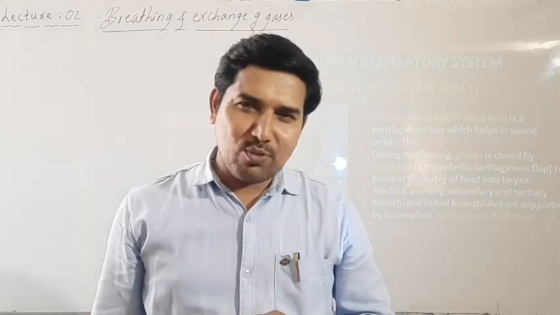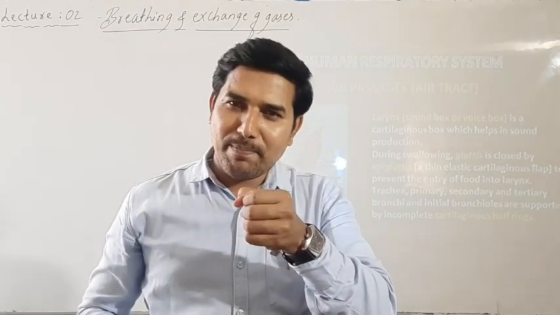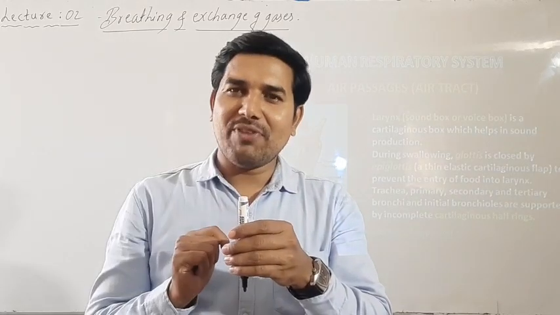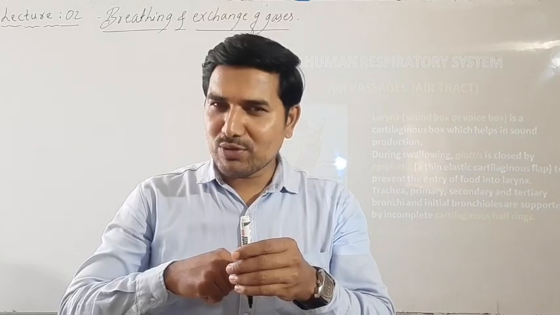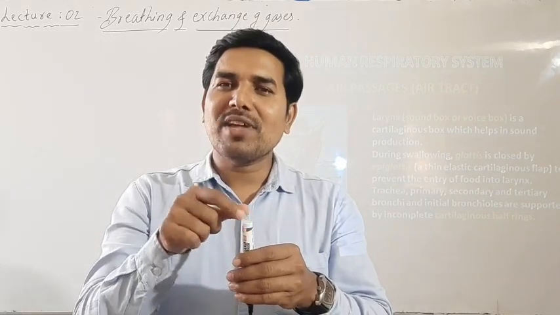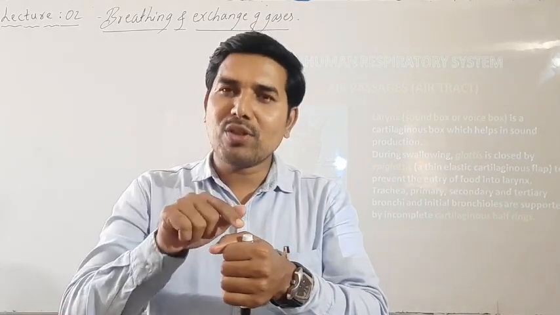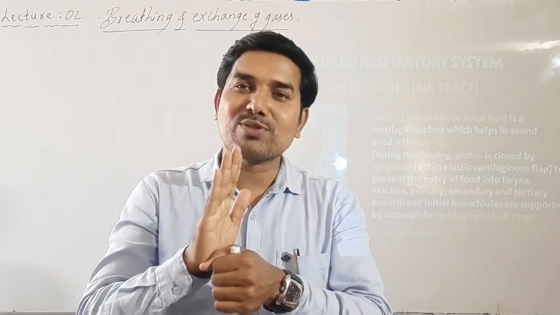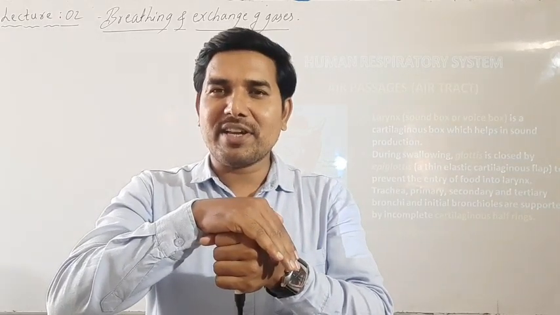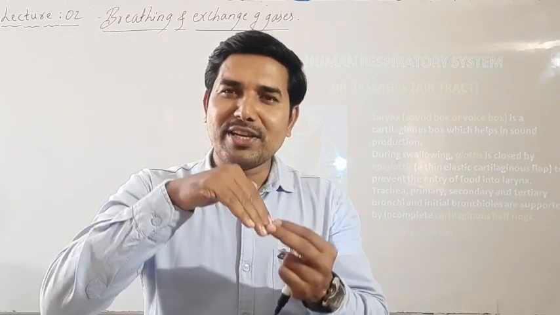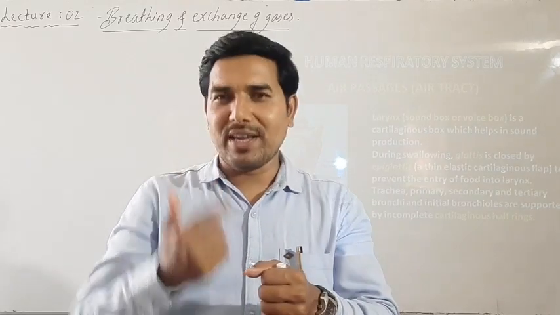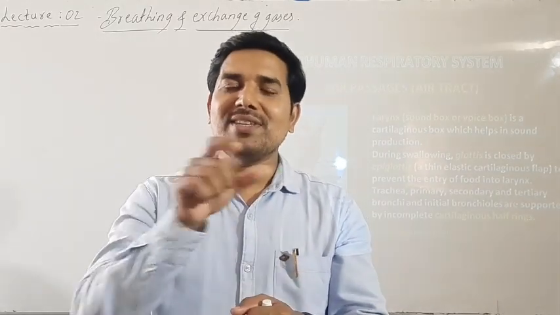The larynx, which we also call the voice box, has a rounded shape. Here in this rounded shape, the air will be entering. When the food enters into the esophagus from the oral cavity, what closes this larynx region? The opening of the larynx we call the glottis. On the glottis, we have a flap-like structure called the epiglottis. When the food bolus enters, it closes the glottis and the food bolus will enter into the esophagus. Suppose the food enters into this glottis, it leads to choking, that means coughing. So that's why we have these structures.